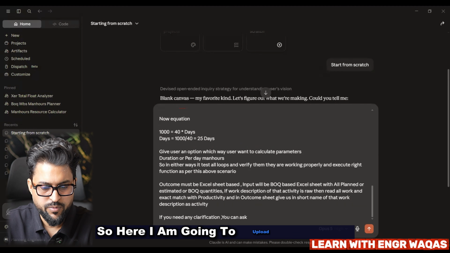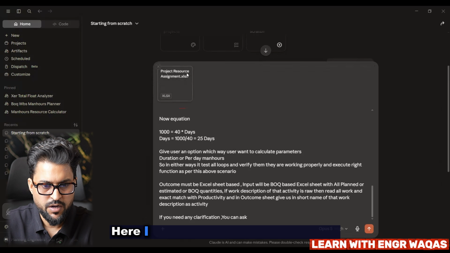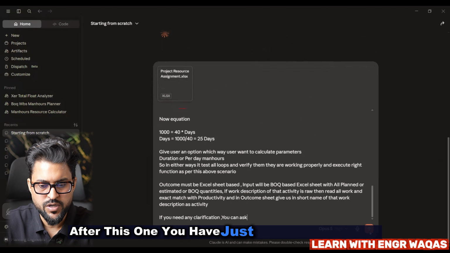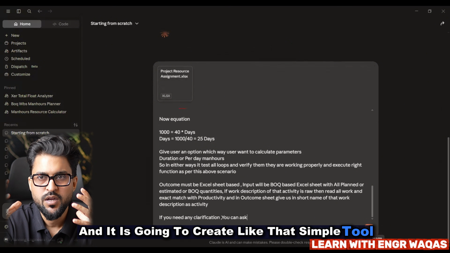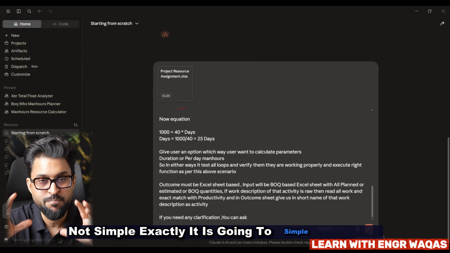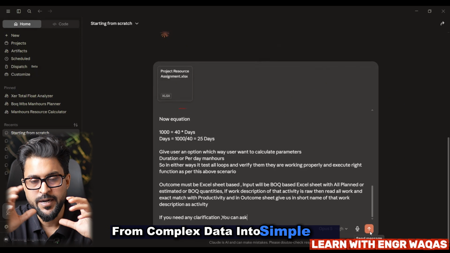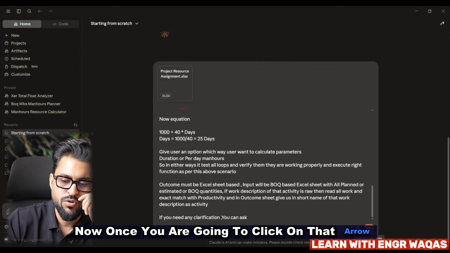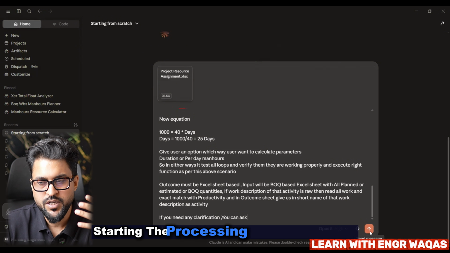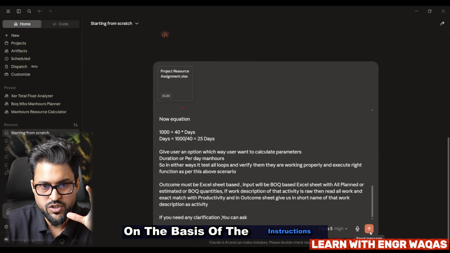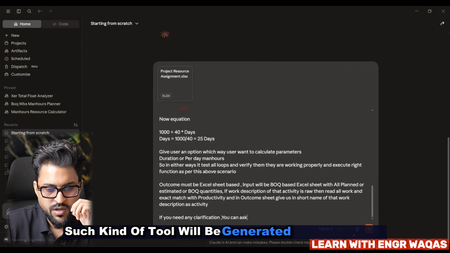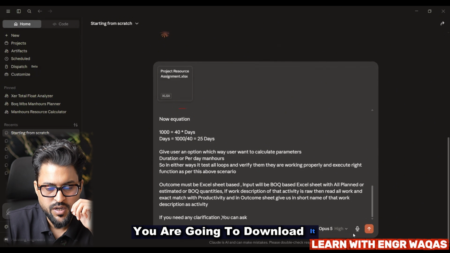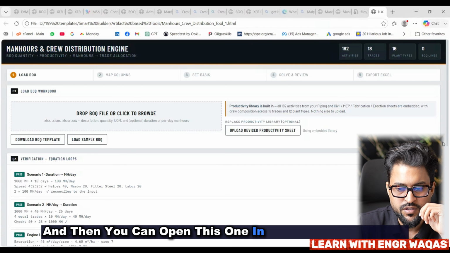Here I am going to upload that sheet on this Claude AI artifact feature. Here I have uploaded it. Right, after this you just click on this button and it is going to create a tool. Not simple exactly, it is going to simplify your data from complex data into simple data. Once you click on that arrow, it starts processing to build that tool on the basis of the instructions, and such a tool will be generated in your system. You download it and then you can open it in another browser, right?